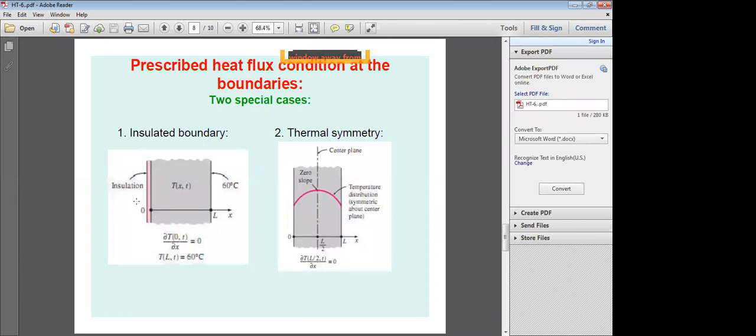Sometimes heat transfer is 0 at the left hand side. Insulated boundary.